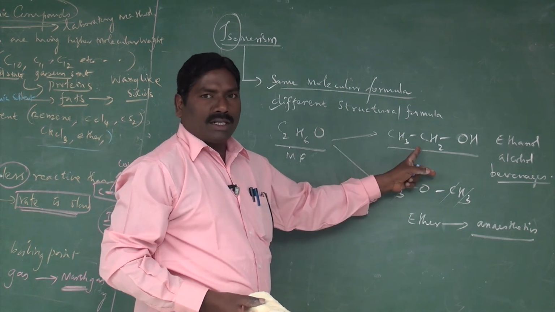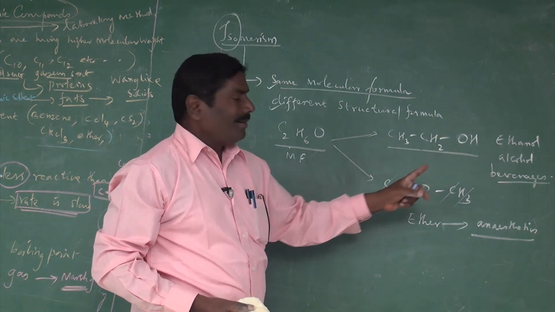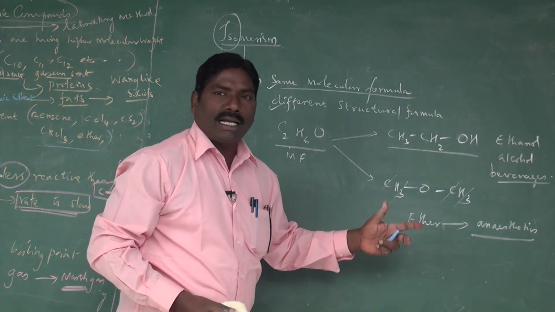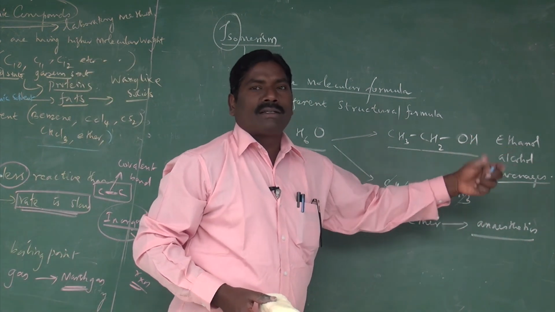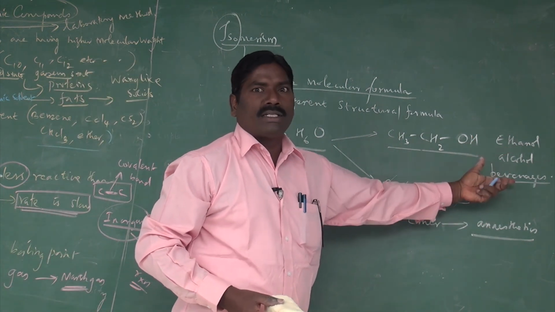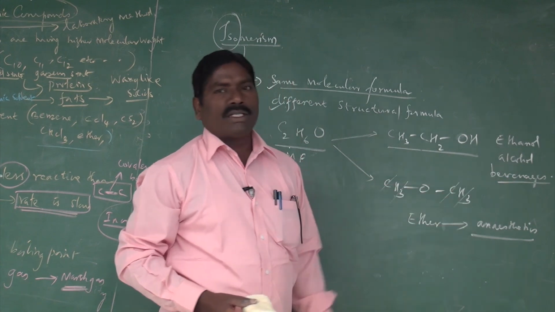One structure can exhibit the alcohol character, another structure can exhibit the ether character, and the two differ even in their properties. One behaves as a beverage, the other behaves as an anesthetic.